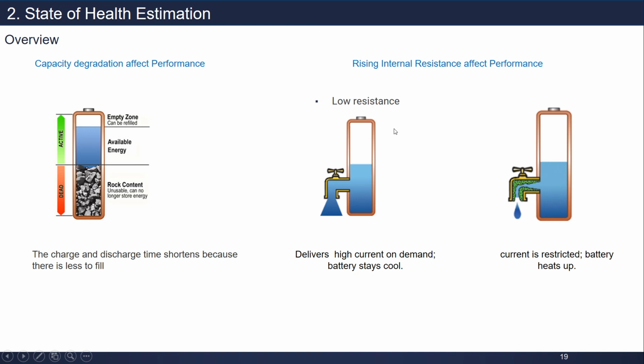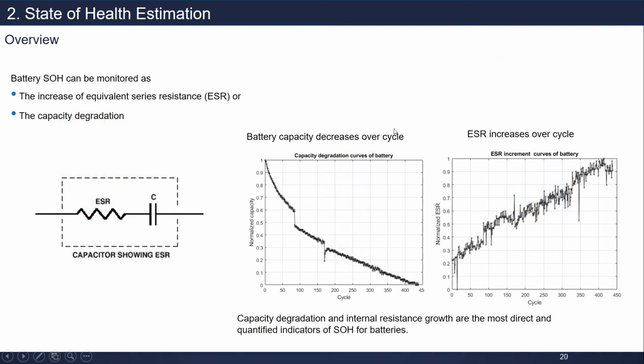So, inspired by that, we developed the battery estimation. This is the conclusion: we can conclude that SOH can be monitored by the increase of the equivalent internal resistance, and we can monitor battery SOH by capacity degradation.